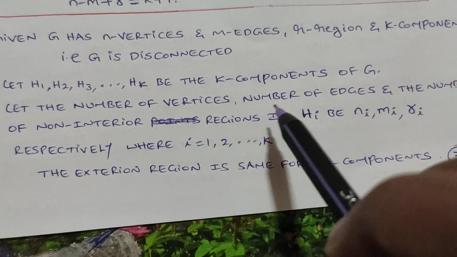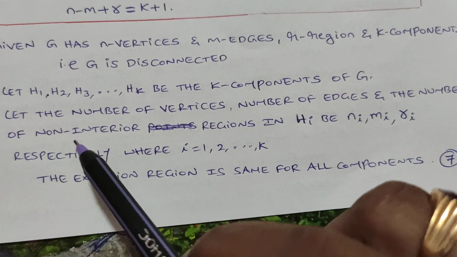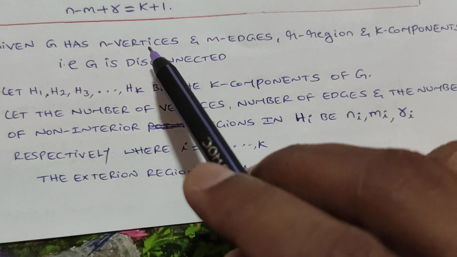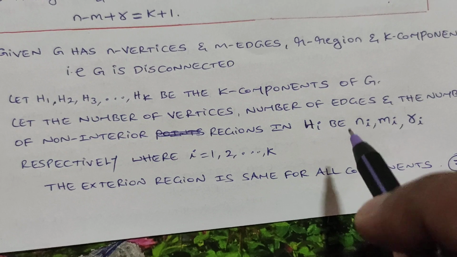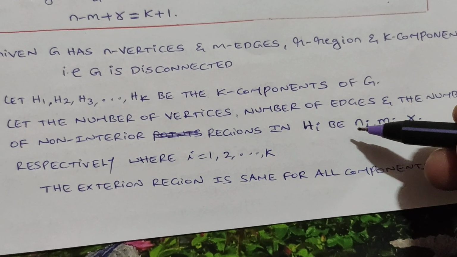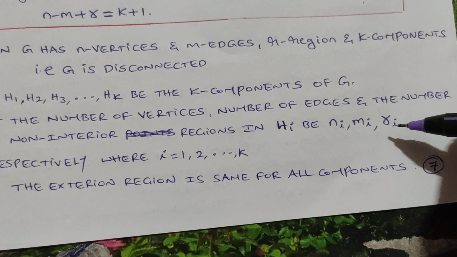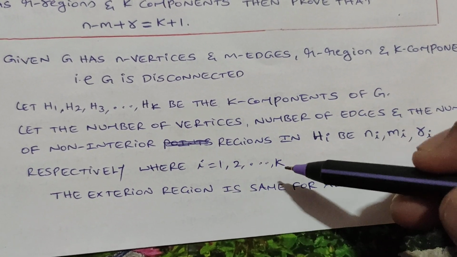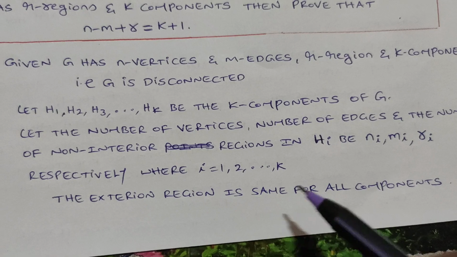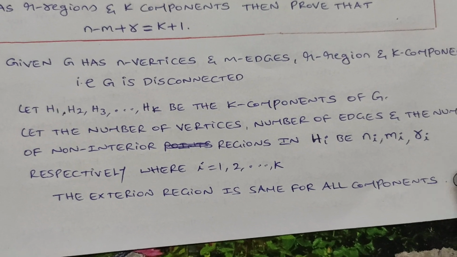We denote the vertices, edges and regions in Hi by ni, mi and ri respectively, where i lies between 1 and k. The exterior region is the same for all components.